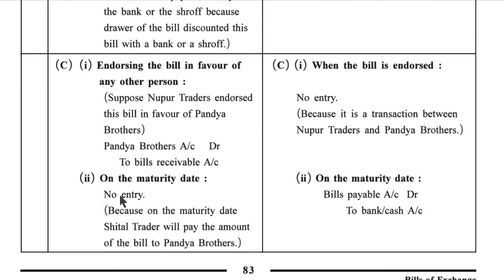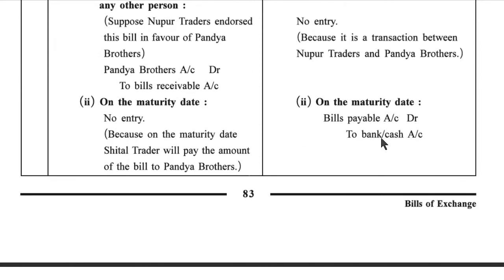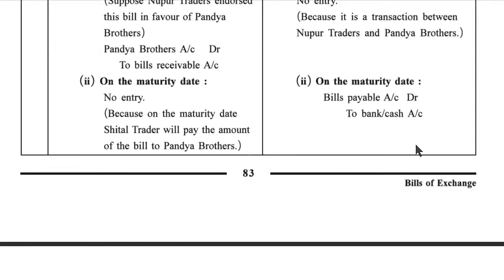On the maturity date, no entry because Setal traders will pay the amount of the bill to Pandya Brothers. When the bill is endorsed, there is no entry in the acceptor's books because it is a transaction between Nupur traders and Pandya Brothers. On the maturity date, bills payable account debit to bank or cash account.